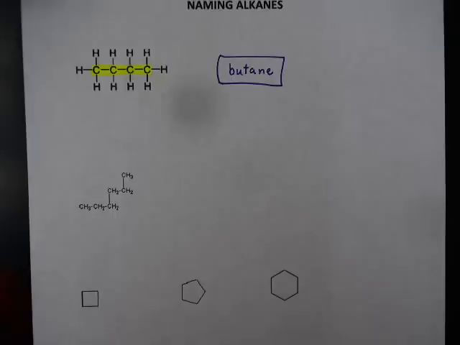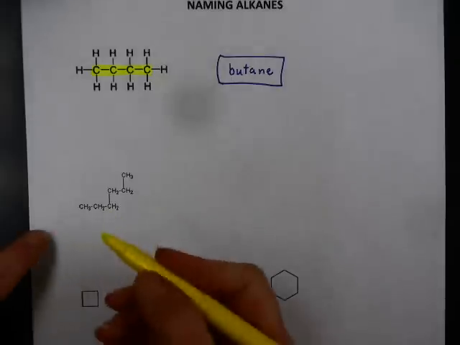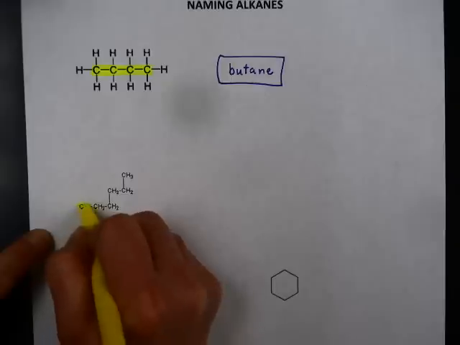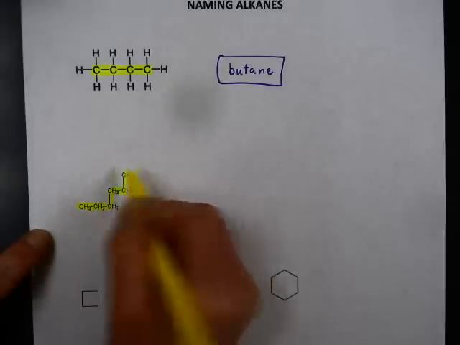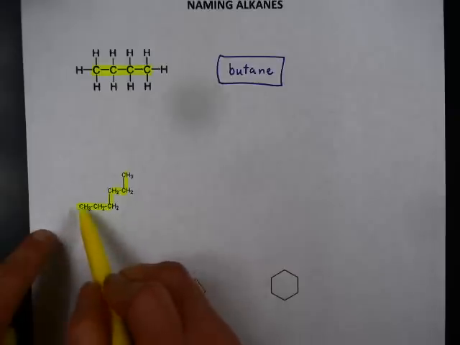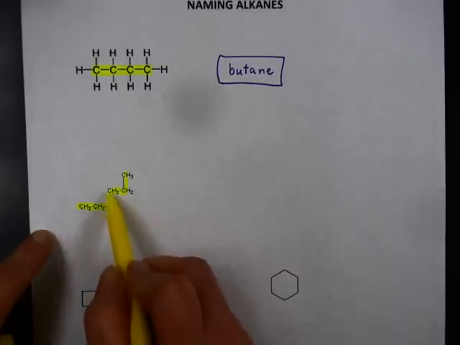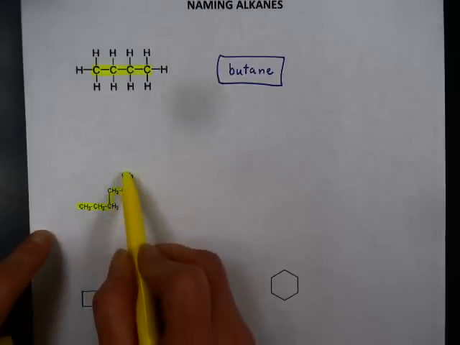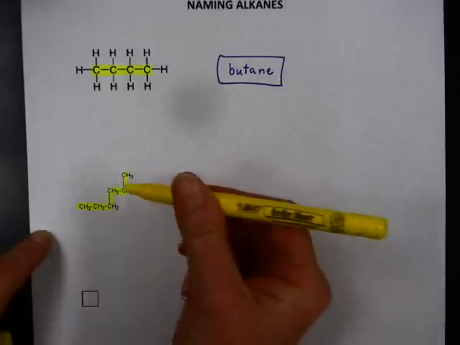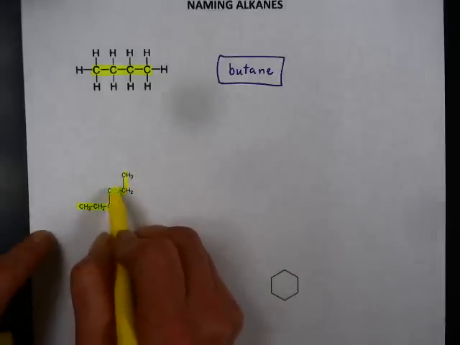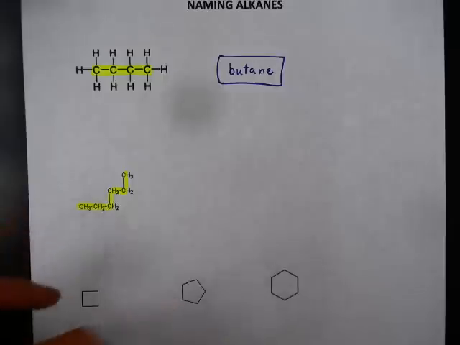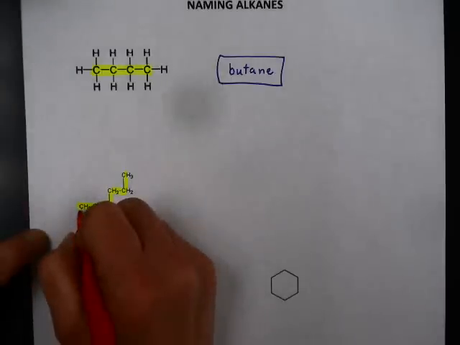The next example, again, we'll start by highlighting the longest continuous chain. Notice that as long as I can keep on tracing with my highlighter, that's a continuous chain. It did have a few bends in it, but I didn't need to pick up my highlighter or move it. I'm able to, in one single stroke, highlight all the carbons, so those are all part of one single continuous chain. And I can count how many are in that chain.